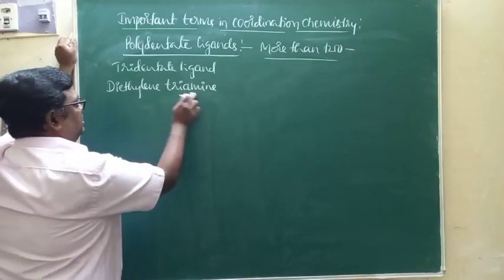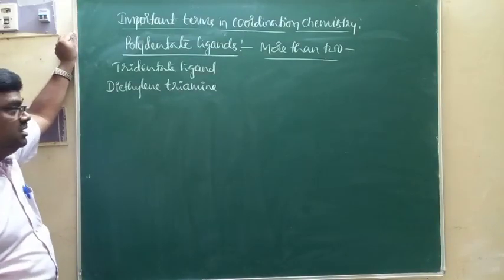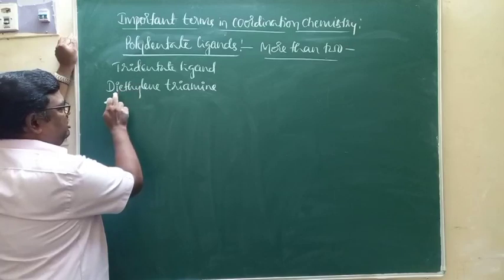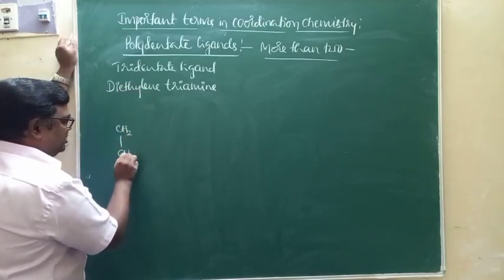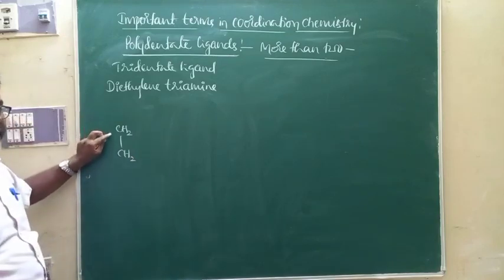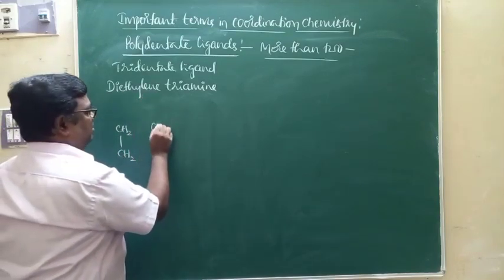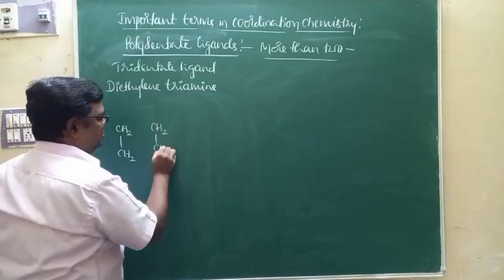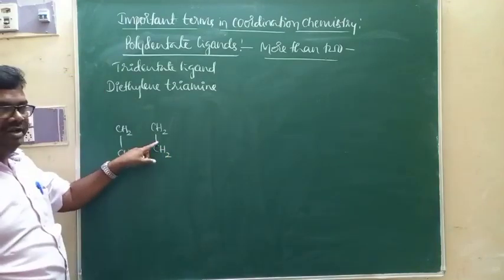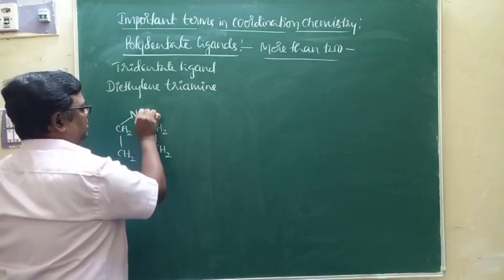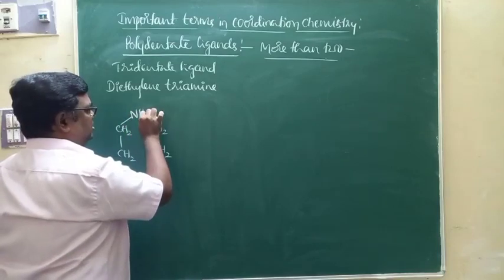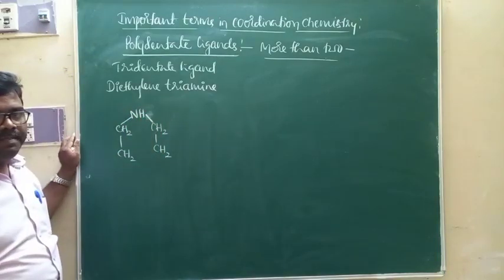As far as diethylene triamine is concerned, it is characterized by 2 ethylene groups. The ethylene group is CH2 single bond CH2. Diethylene, therefore, means 2 ethylene groups. Triamine, and these 2 groups will be attached to 3 amine groups.